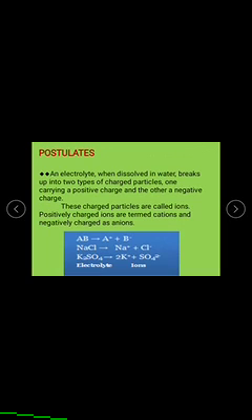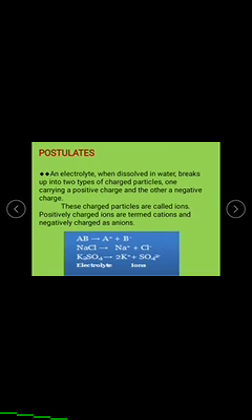According to Arrhenius, the postulates are: an electrolyte, when dissolved in water, breaks up into two types of charged particles, one carrying a positive charge and the other a negative charge. Means the electrolyte on ionization splits into positive and negative charged ions.